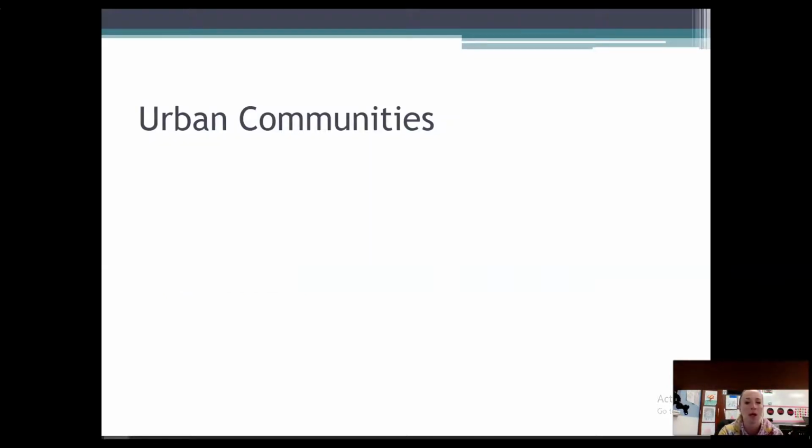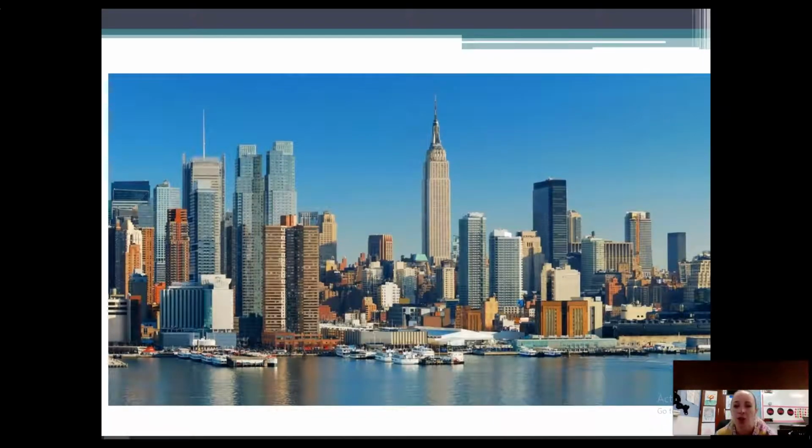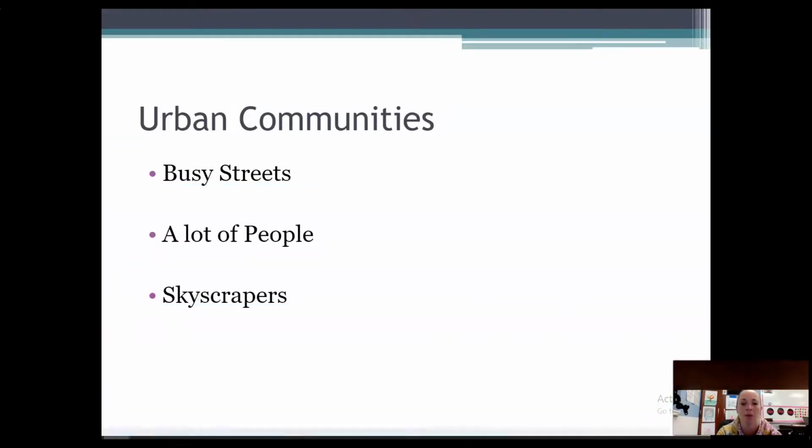Urban communities, what do they have? Urban communities have busy streets, a lot of people, skyscrapers. Now, this is a picture of New York City. Notice how close the buildings are together. Also notice those tall skyscrapers. We have a few large buildings in Lima, but nothing like what you see here. So those are called skyscrapers, and the buildings are super close together.